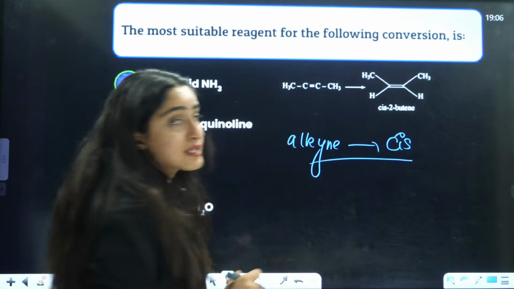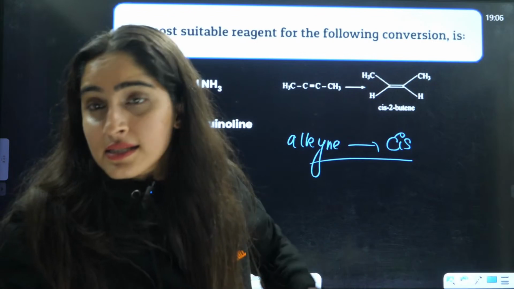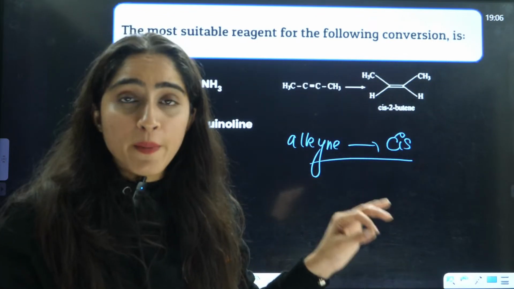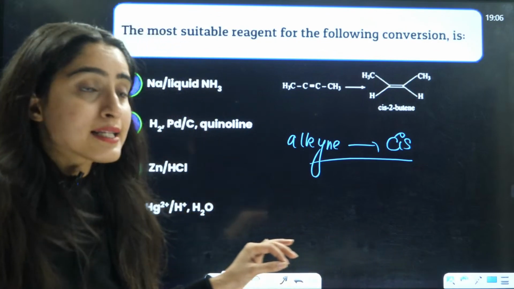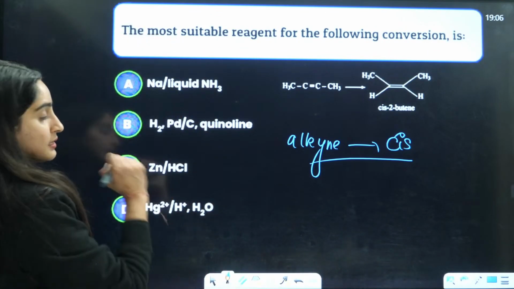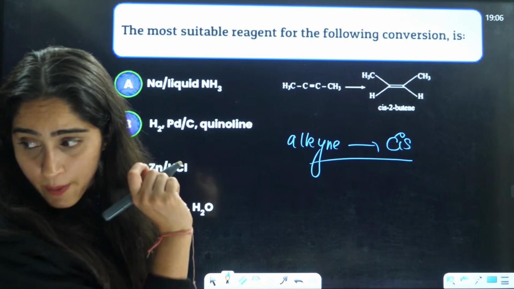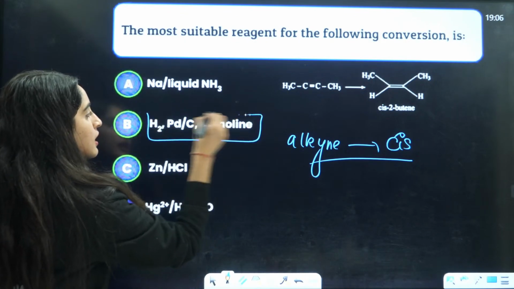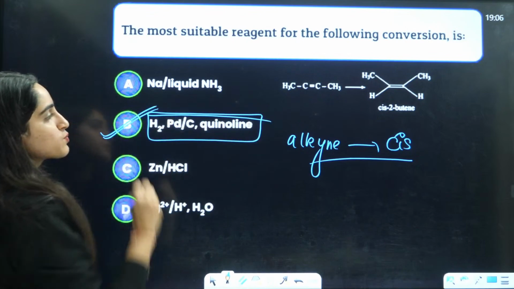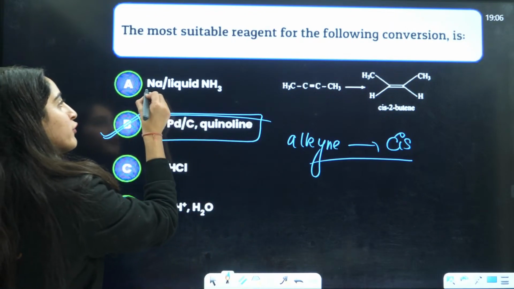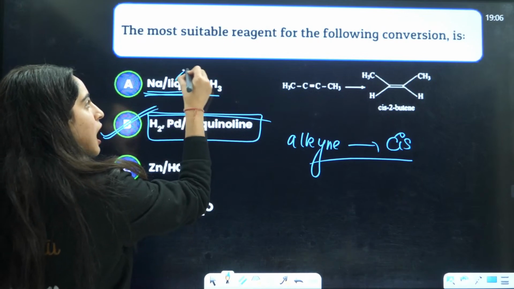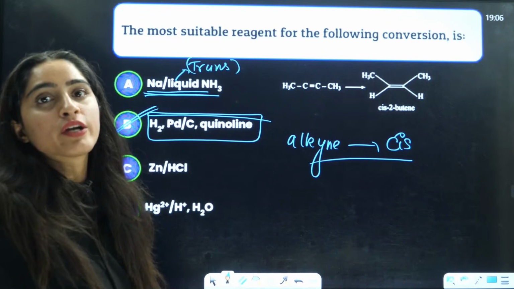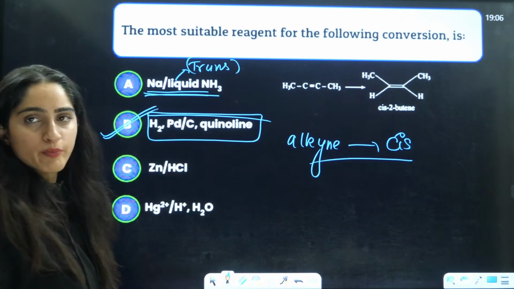Cis-alkene from alkyne is prepared by Lindlar's catalyst. That is B, the correct answer. And if you want to prepare trans-alkene, that will be done by Birch reduction. Then the answer would be A.